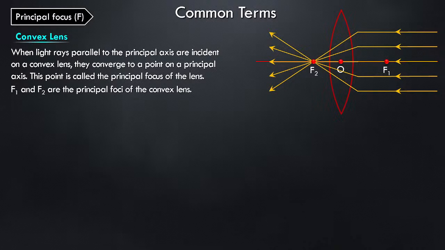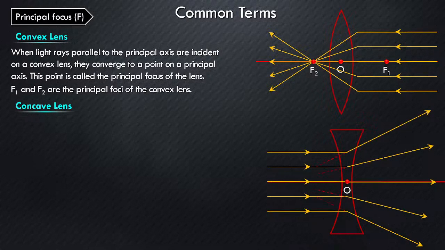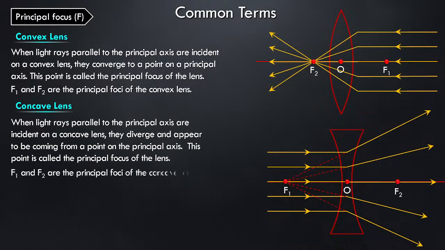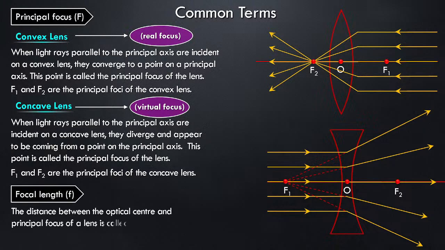Suppose the light rays are passing from the right direction. Next, for concave lens, the focus will be on the same side as the light, like this. For concave, it will be f1 here and f2 here. Did you all understand? So the difference between convex lens and concave lens: we have real focus and then you have virtual focus.